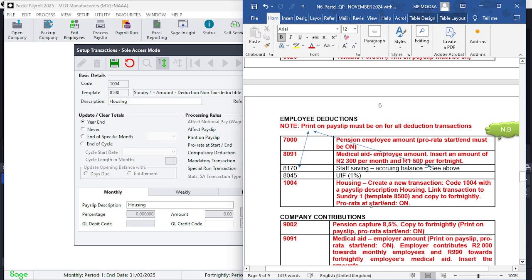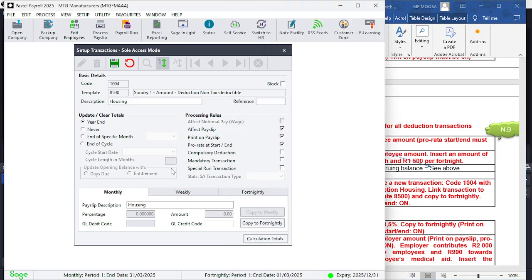Copy to fortnightly, pro rata start end on. That is, so we've got pro rata start end on. Copy to fortnightly. What it will do is when you go to fortnightly, you're going to find the code is now duplicated there for fortnightly and pro rata start end has already been ticked for you.